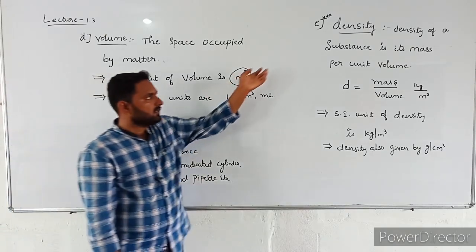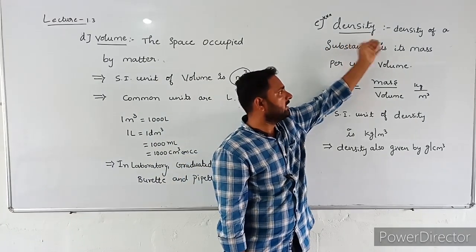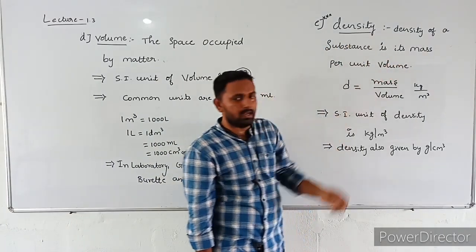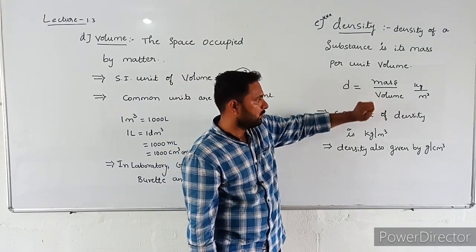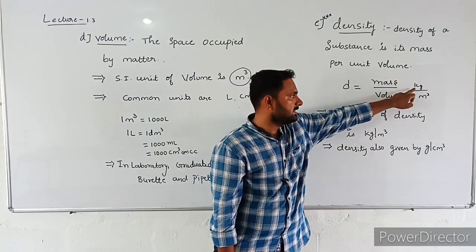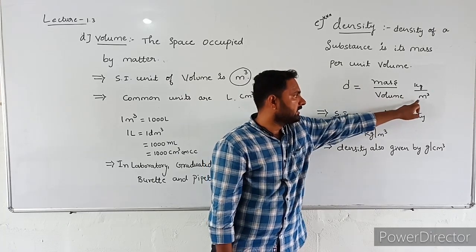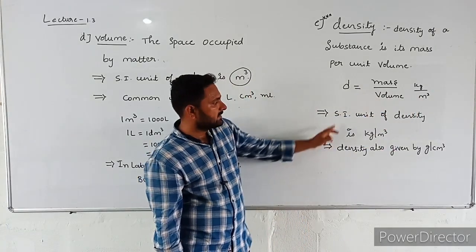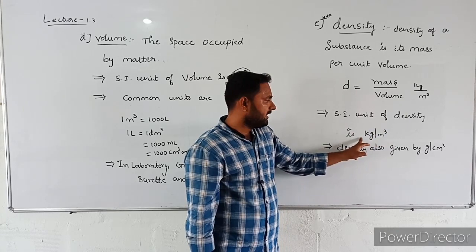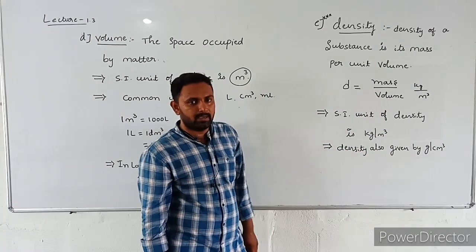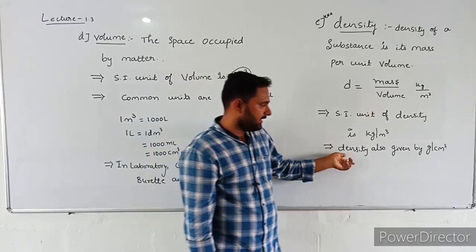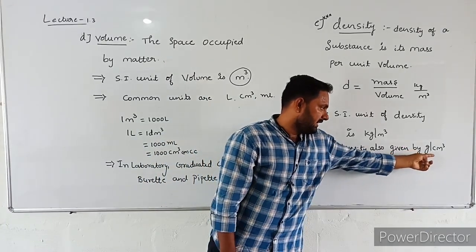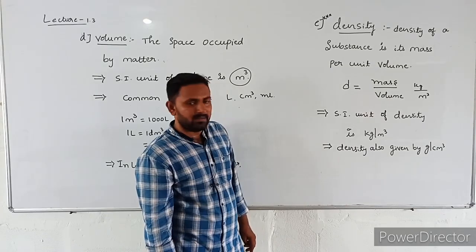Okay. Now, density. What is the meaning of density? Mass per unit volume. The mathematical expression is D is equal to mass by volume. The mass SI unit is kg, the volume SI unit is cubic meter, so the SI unit of density is kg per cubic meter. And even for small quantities, density is also given by gram per cubic centimeter.